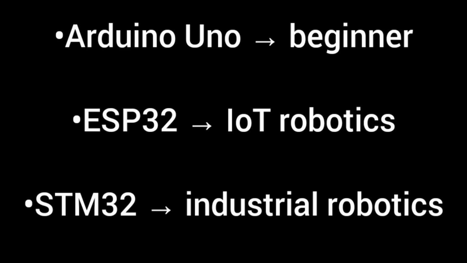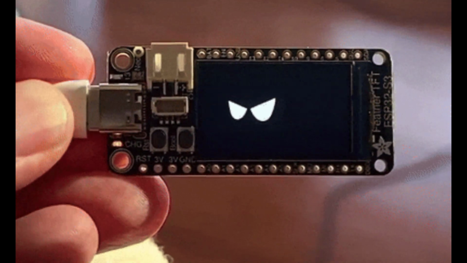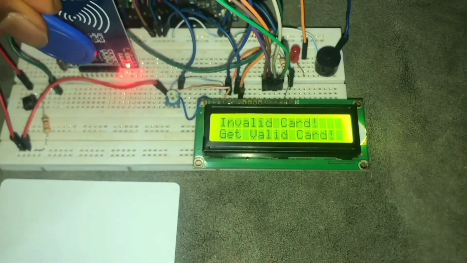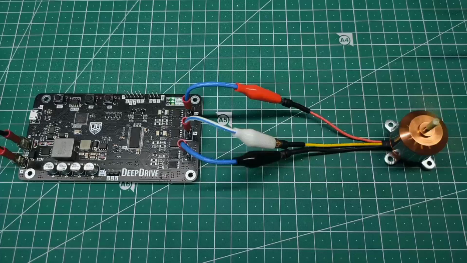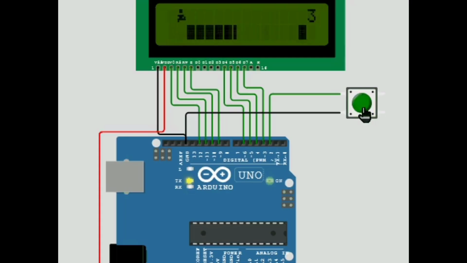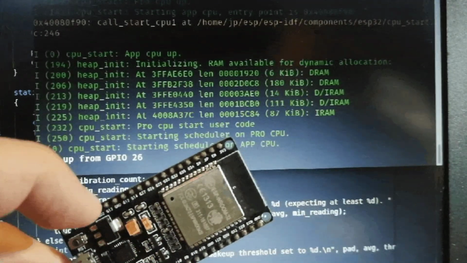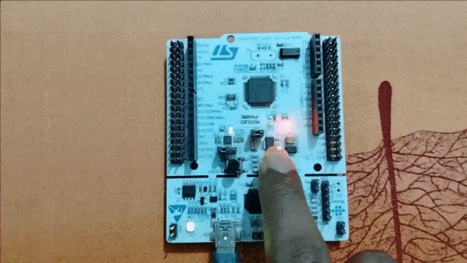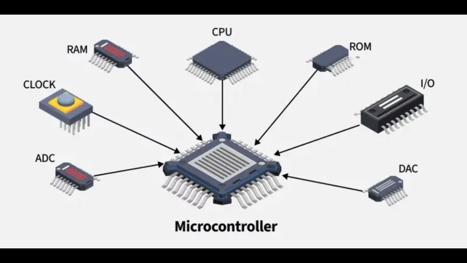Every robot starts with a brain, and that brain is usually a microcontroller like Arduino, ESP32, STM32, or even single board computers like Raspberry Pi. Start with Arduino, then move to ESP32 for Wi-Fi or Bluetooth connectivity. Then step into STM32 when you want industry-grade embedded systems.